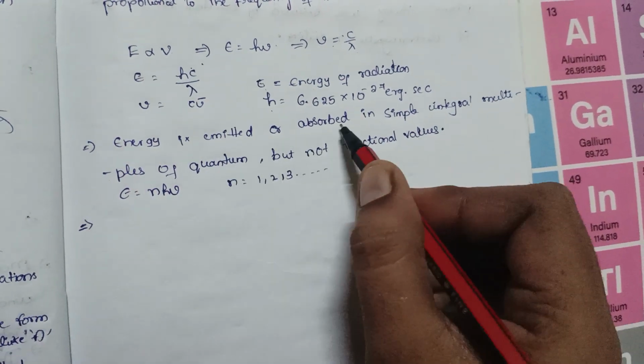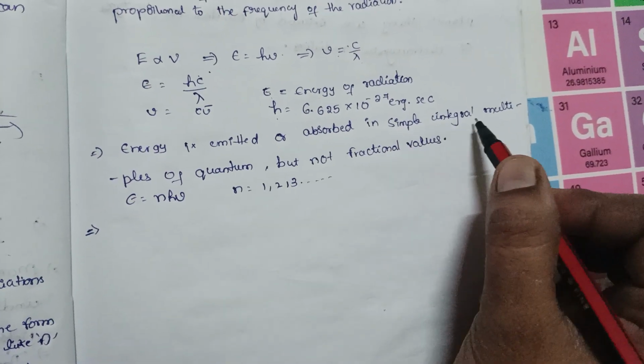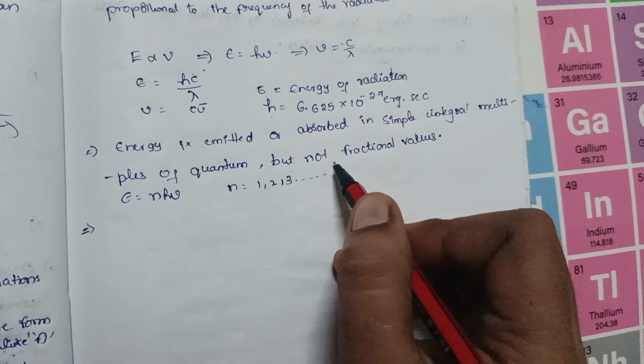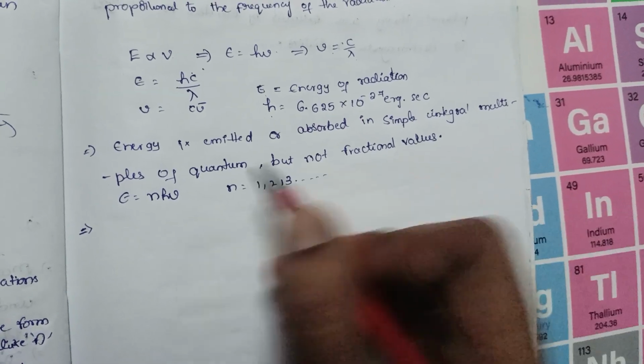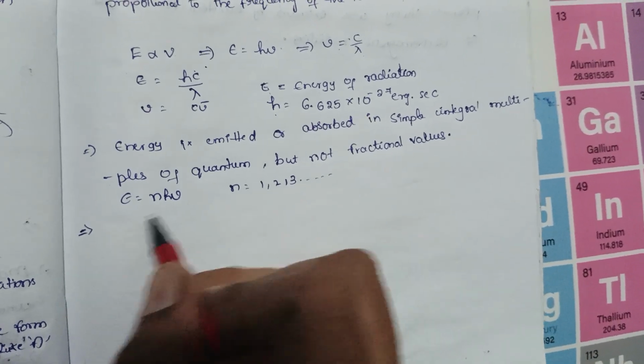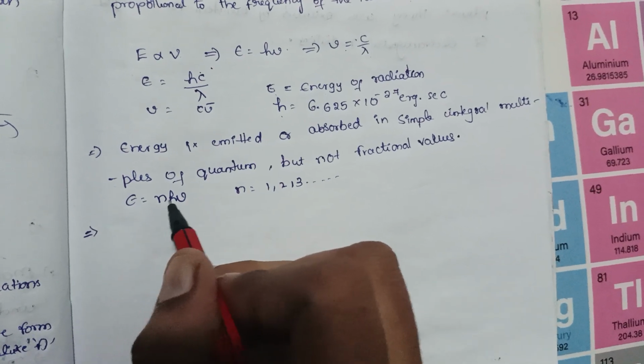Energy is emitted or absorbed in simple integral multiples of quantum, but not in fractional values. Like 1, 2, 3. E equals n h nu.